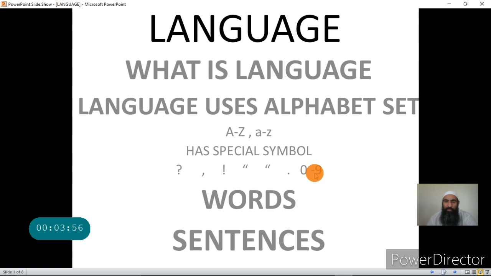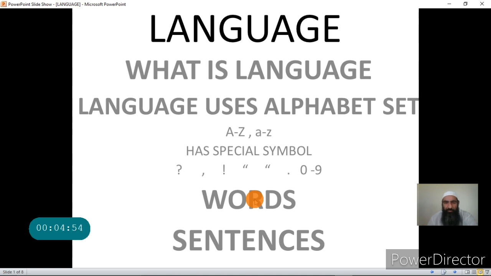So the first important thing in written form is that we have an alphabet set. Then these alphabets have a sound associated with them, a unique sound for each alphabet. We combine these alphabets to form the words of the language, that is meaningful words, words that have meaning. So we have an alphabet set in a language, and we use the alphabet set to form the words.